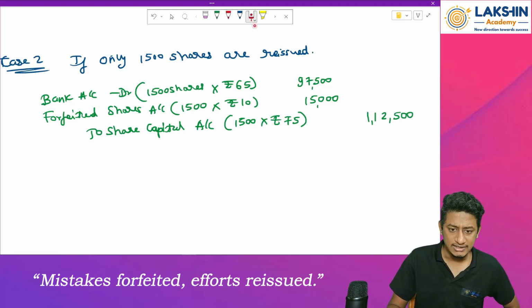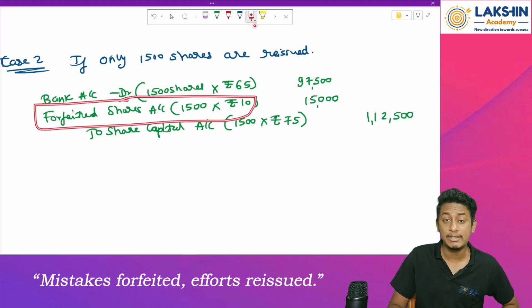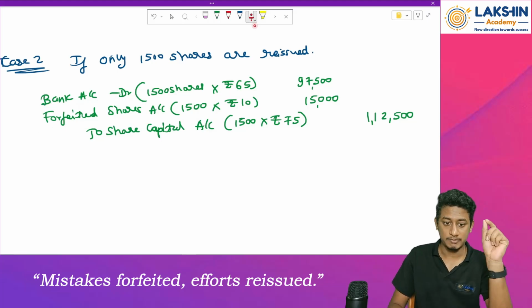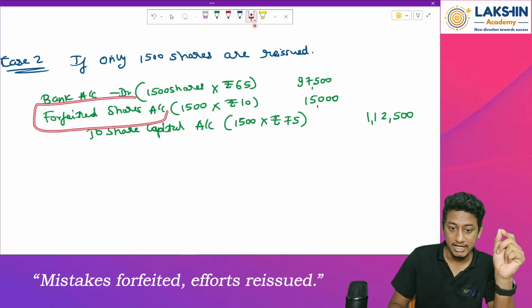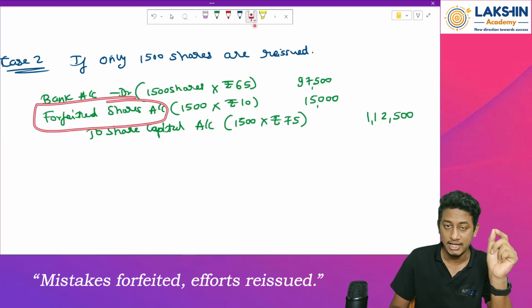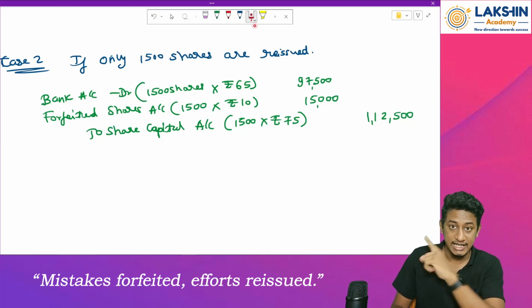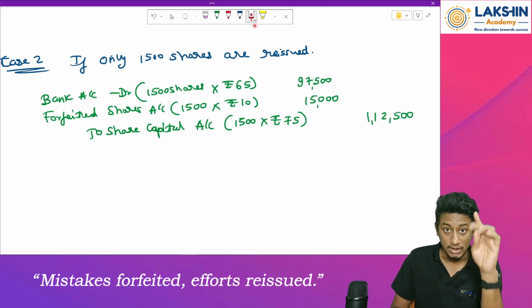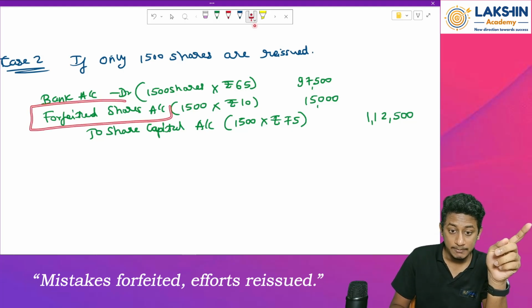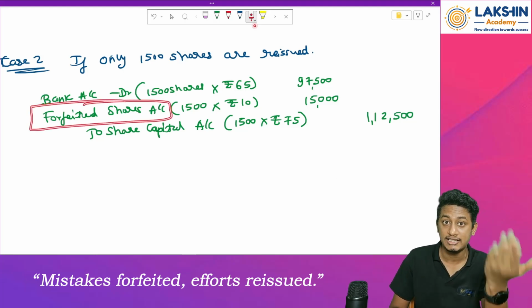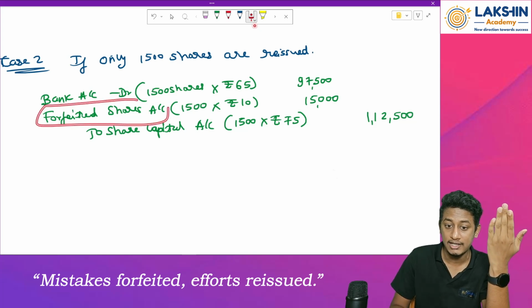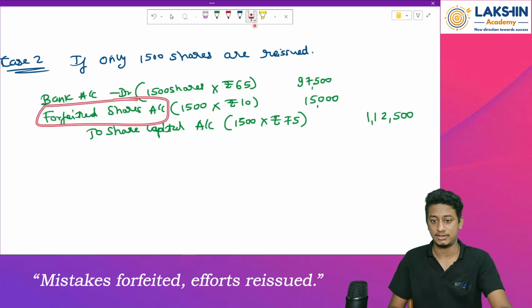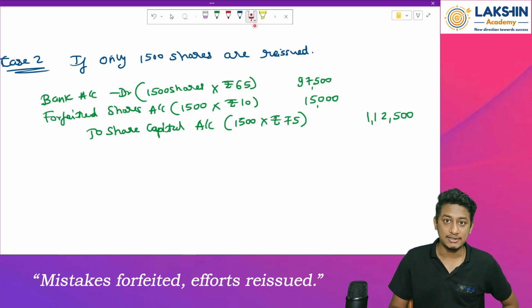See, why is this account debited over here? Because I have told that this account can be treated as a gain or a loss account. So in this case, there is a loss on reissue. Because of that, my forfeited shares account has been debited. Whenever expenses or losses increase, we will debit the account. Clear? Yes.